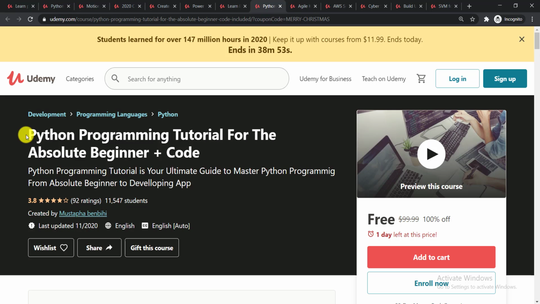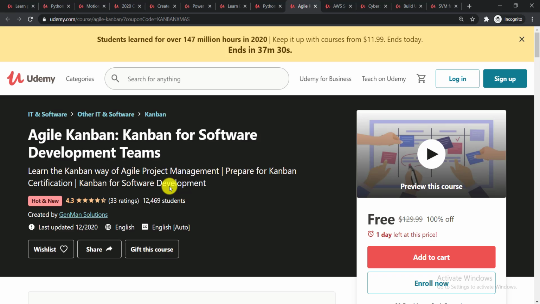Next course is Python programming tutorial for the absolute beginner. So in this course you'll be able to learn the Python programming tutorial, how to learn Python programming from absolute beginner to developing app. So the next course is Agile Kanban for software development teams. In this course you'll be able to learn the Kanban way of Agile project management.